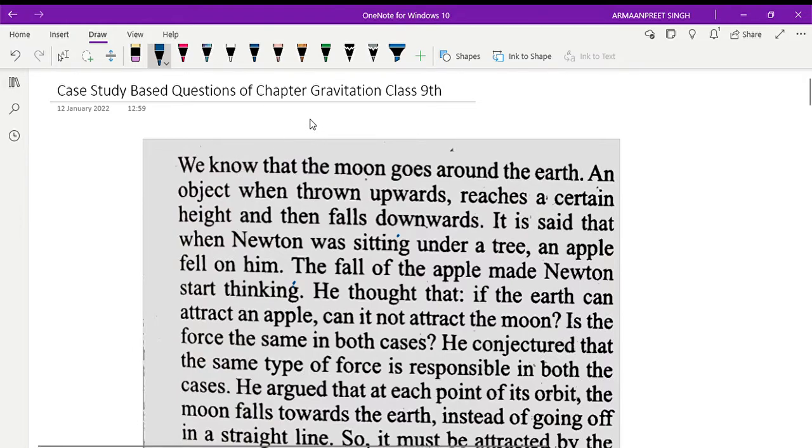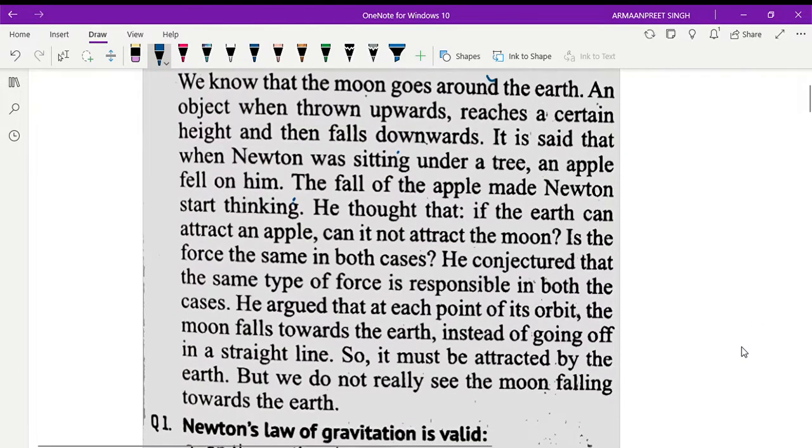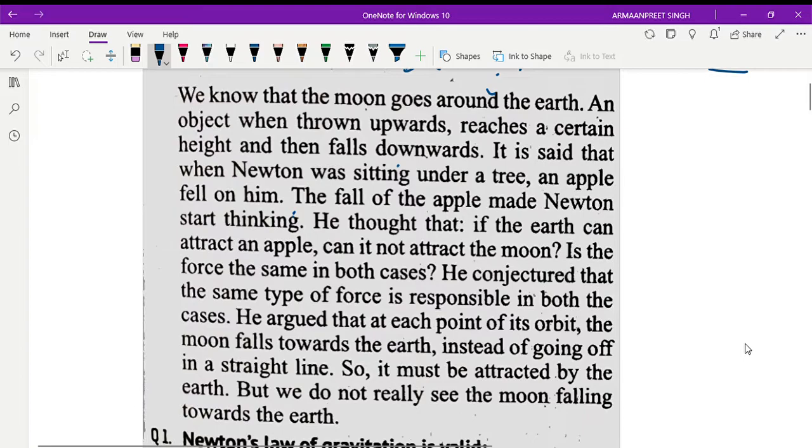That means a paragraph will be given, and in that paragraph some particular hints will be given, and from those hints we are going to reach our particular answer. So let's start with it.